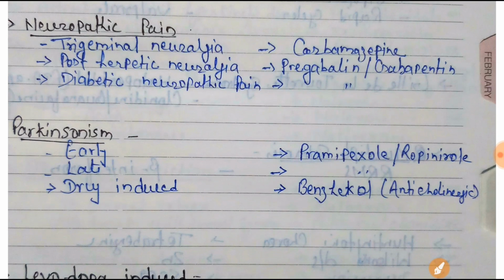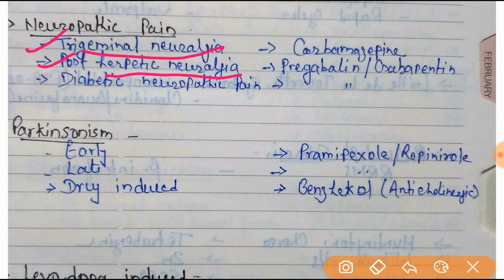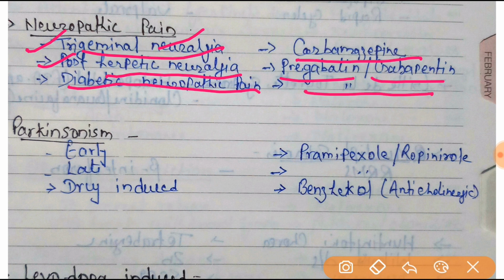Next one is neuropathic pain. Neuropathic pain means trigeminal neuralgia, post-herpetic neuralgia, and diabetic neuropathic pain. In case of trigeminal neuralgia, carbamazepine will be the drug of choice, while in post-herpetic neuralgia, pregabalin or gabapentin will be the drug of choice. This is also true in diabetic neuropathic pain. Pregabalin and gabapentin will be the drug of choice.